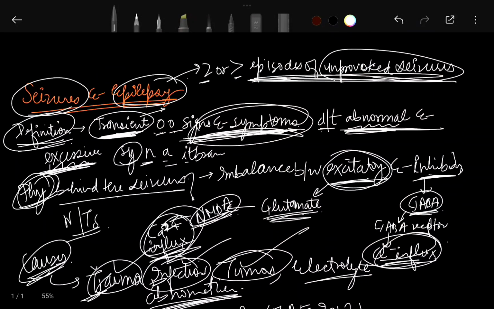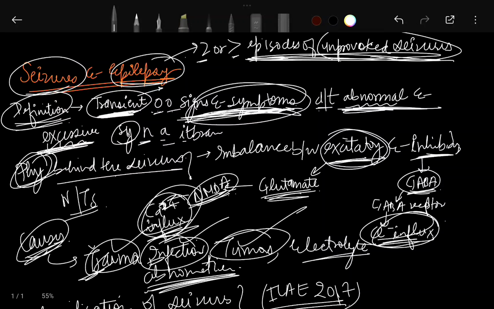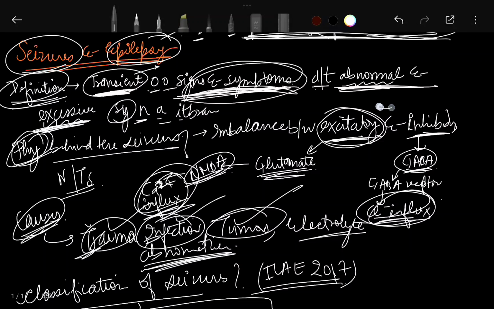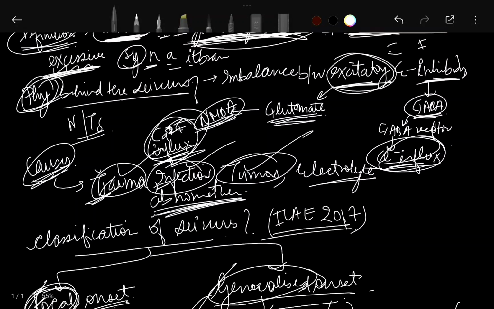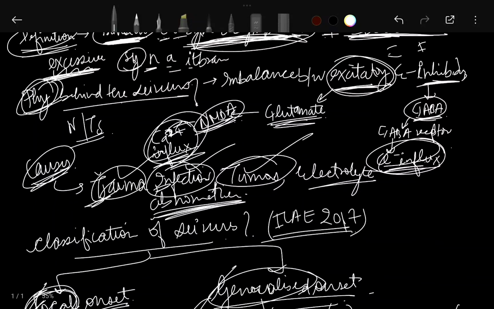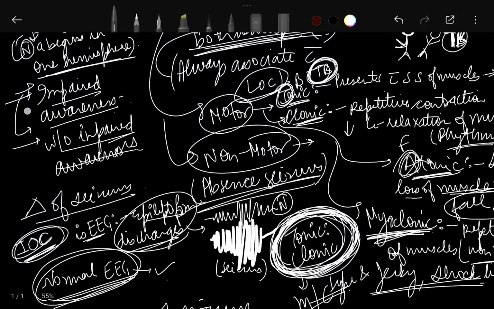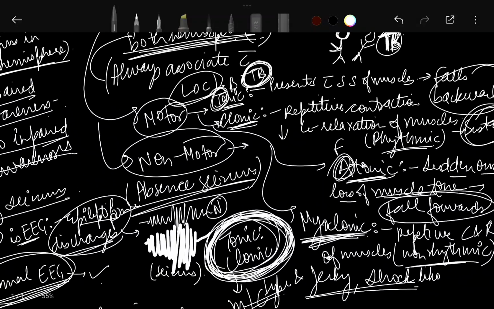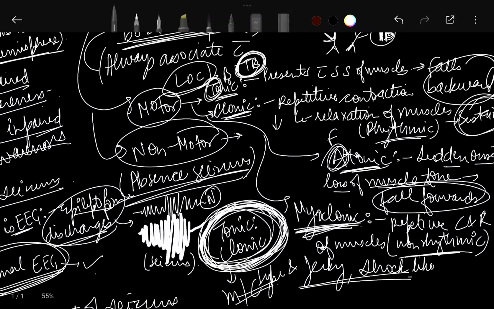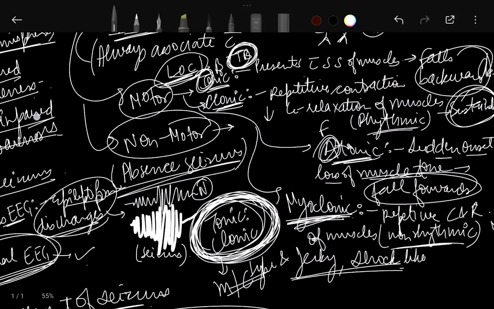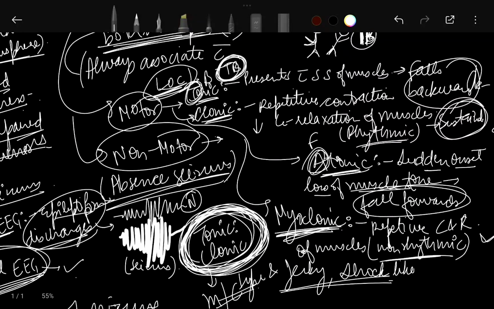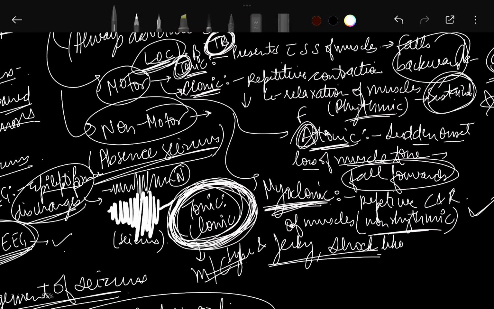Just a quick recap of seizures and epilepsy. A seizure is defined as transient onset of signs and symptoms due to abnormal and excessive synchronous neuronal activity in the brain. Physiology: imbalance between the excitatory and inhibitory neurotransmitters, caused by tumors, trauma, infections, and electrolyte abnormalities.